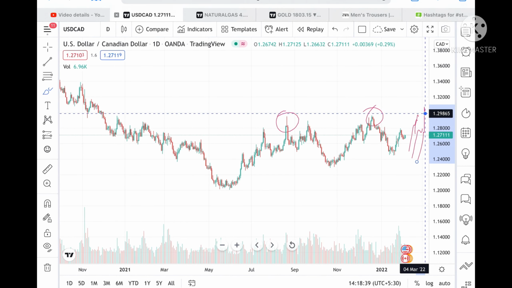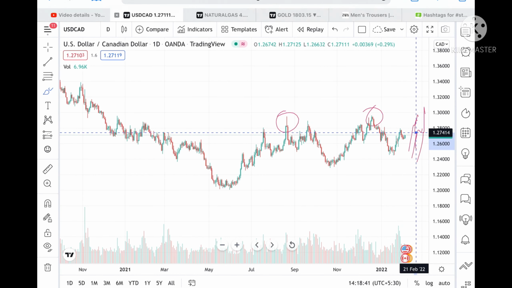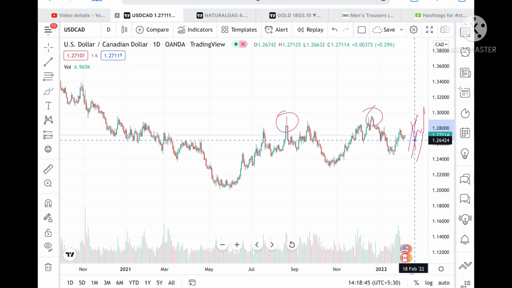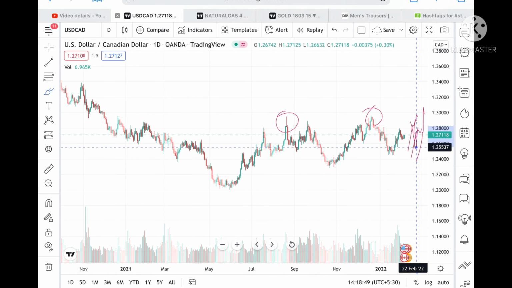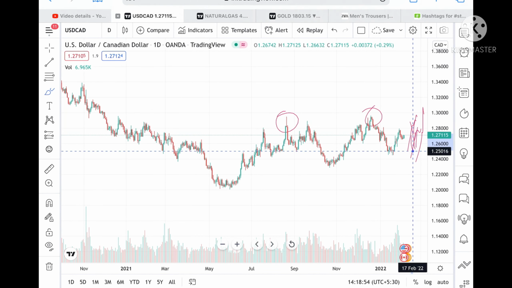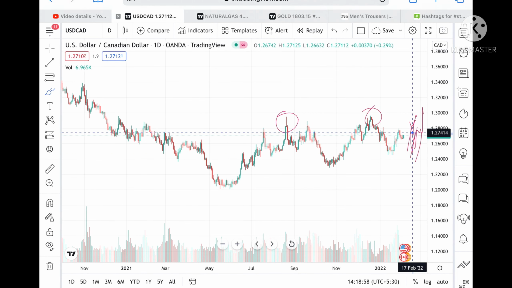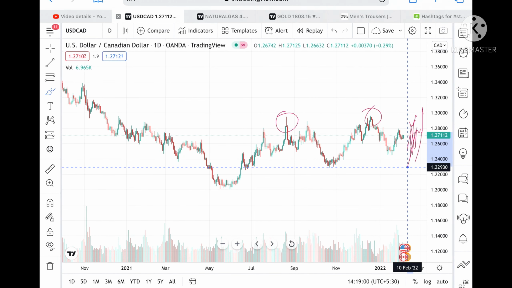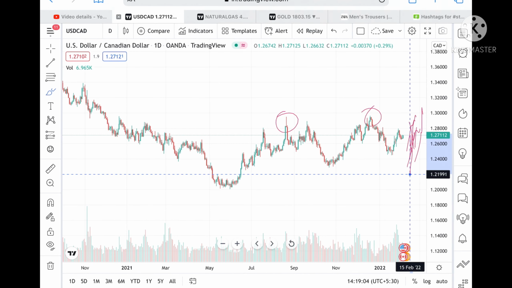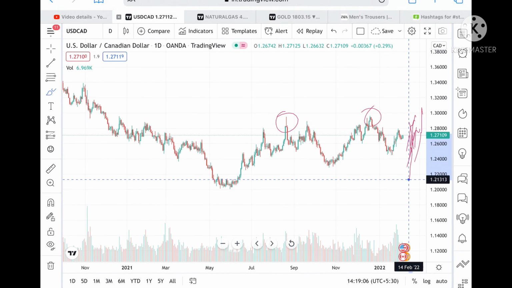So understand one thing, USD CAD is in the uptrend if it sustains above a level of 1.27414. Suppose it doesn't sustain this level, then we can see a level of 1.26424, and from there we can see a further downfall to a level of 1.25589, and from there it can further fall to a level of 1.24598. Suppose the price goes below this level, then it can fall further to a level of 1.22930. Okay, and from there we can see a level of 1.21991, and from there we can see a level of